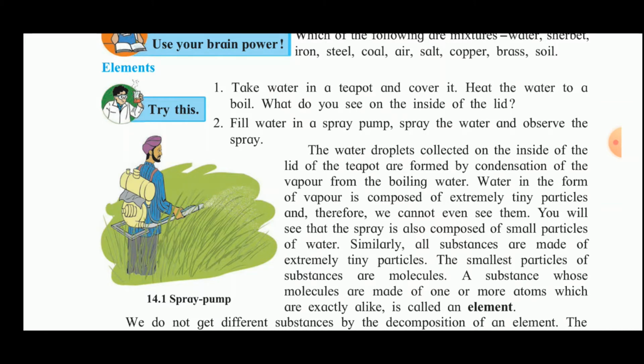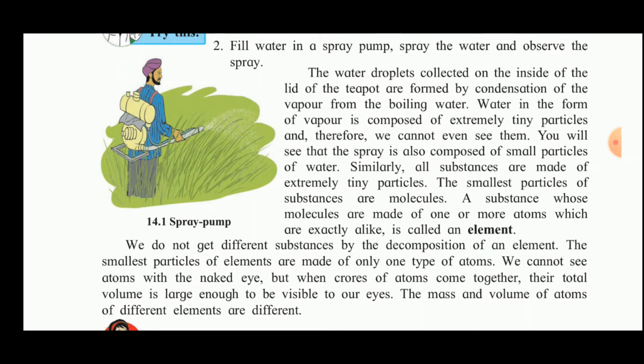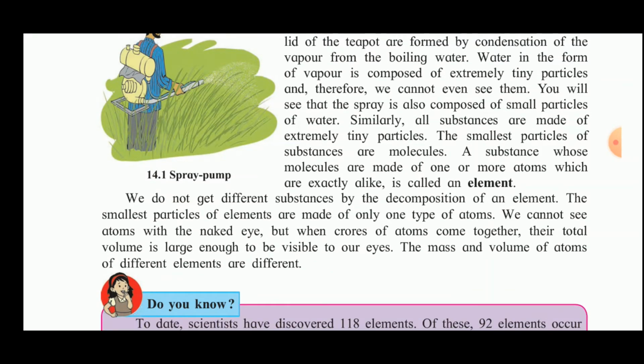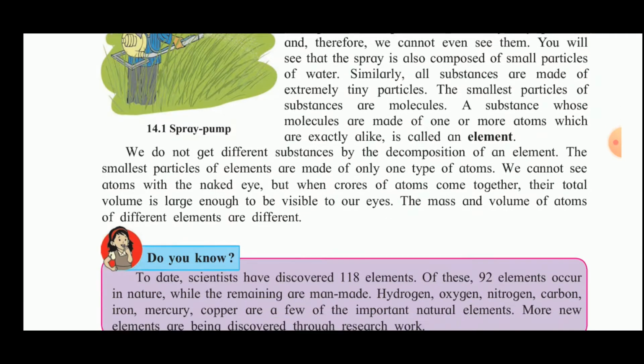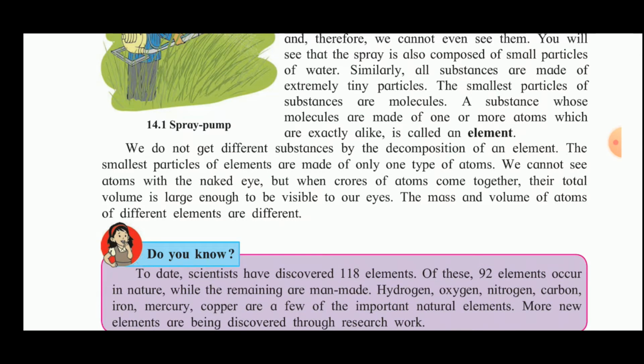Similarly, all substances are made up of extremely tiny particles. This smallest particle of the substance is called a molecule. The substance whose molecules are made up of one or more atoms which are exactly alike is called an element. Now we do not get different substances by the decomposition of an element. The smallest particle of the element is made up of only one type of atom. We cannot see atoms with the naked eye, but when crores of atoms come together, the total volume is large enough to be visible to our eyes.